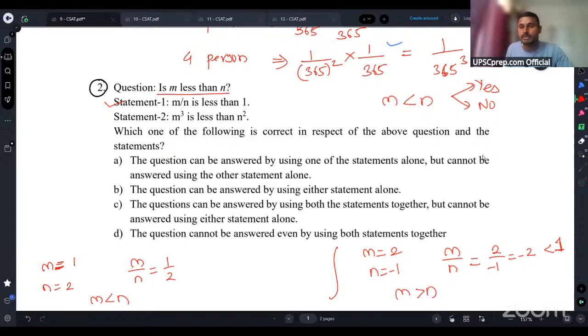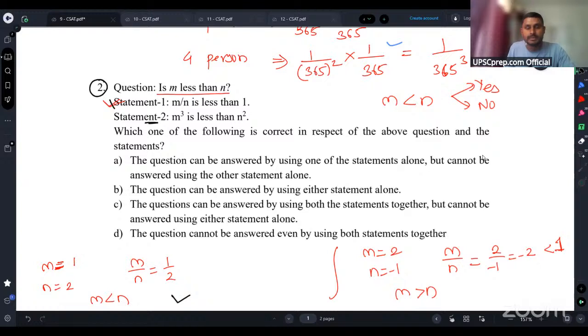So I will not be able to answer the question using the first statement, because I am getting both possibilities. In the first case, I am getting m is less than n, and in the second case, I am getting m is greater than n. So the first statement is not sufficient to answer the question. Now let's come to statement 2.